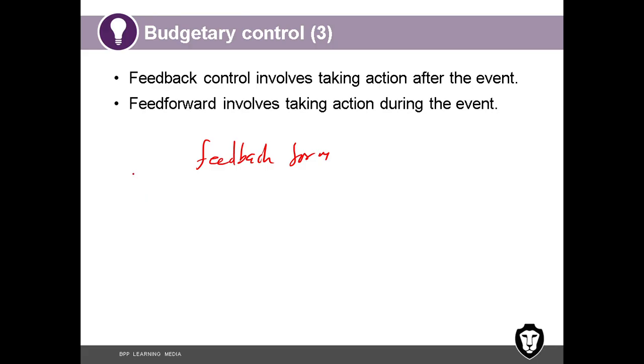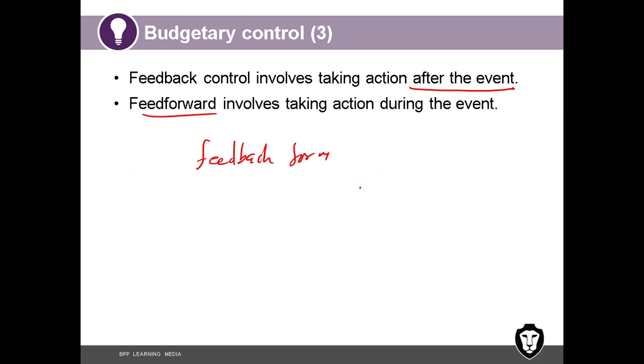But we take it because the trainer is repetitive. He is taking the batches again and again. So if he has made some mistakes in that batch, at least in the future batches, he can correct it. Because of this, we take feedback. So remember, feedback means taking action after the event. Most useful if the event is repetitive. If it is a one-off event, doesn't repeat, then taking feedback is not going to give us much opportunity to correct ourselves.